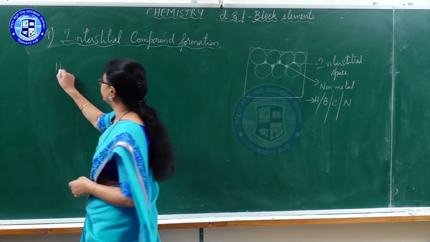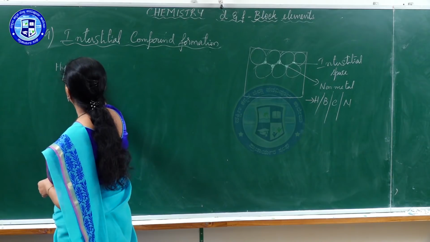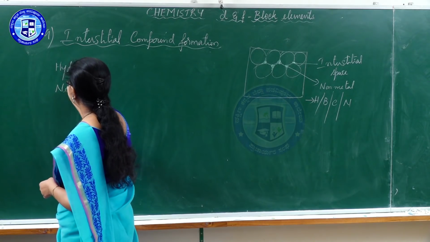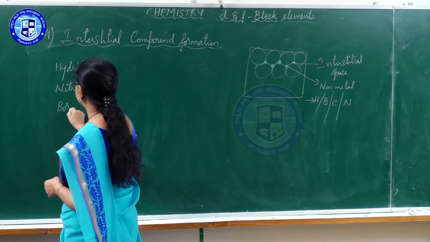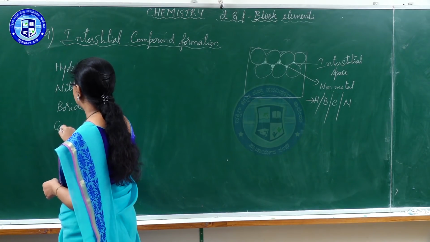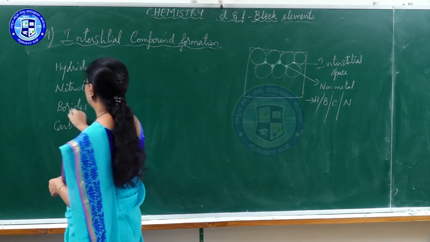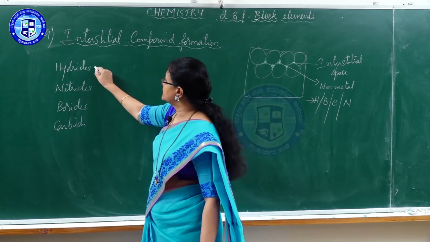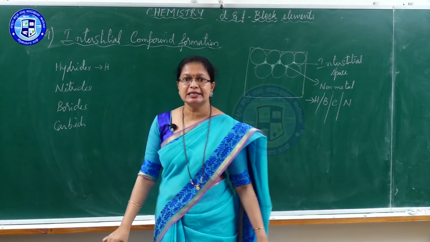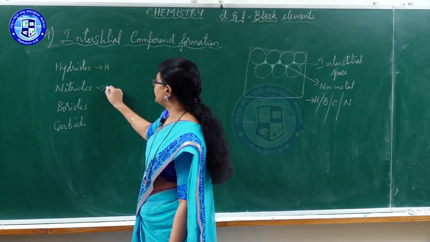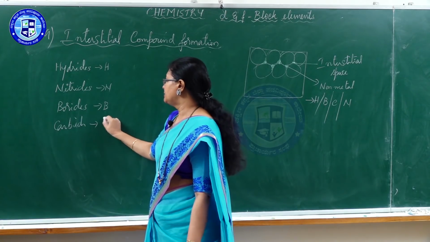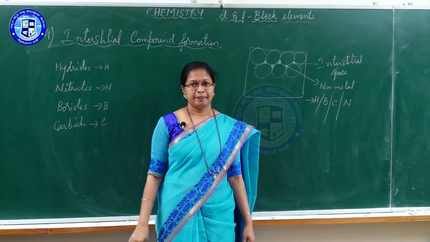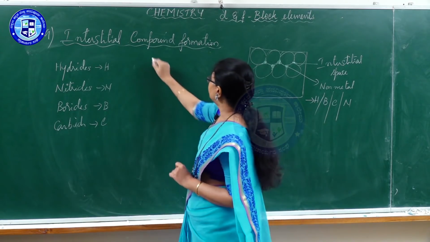These are hydrides, nitrides, borides or carbides. What are these? If hydrogen is present in the interstitial site, we call them as hydrides. Nitrogen is present, nitrides. Boron is present, boride. Carbon is present, carbide. These are non-stoichiometric compounds.